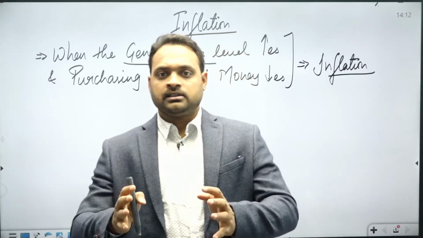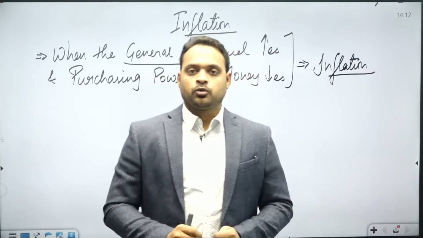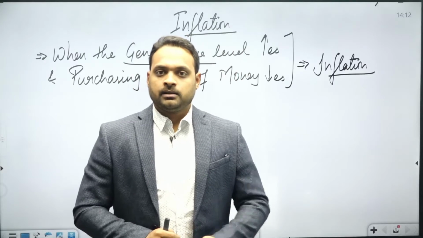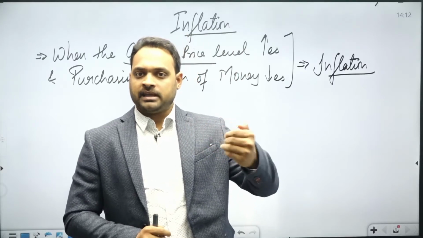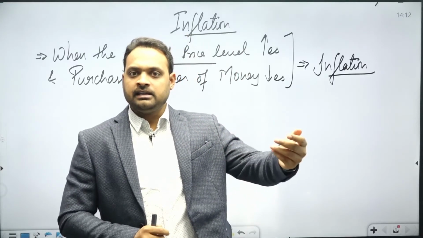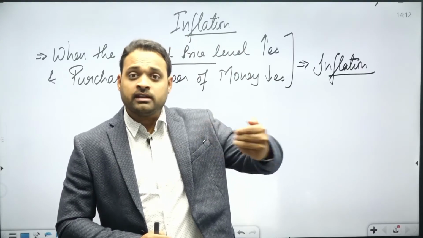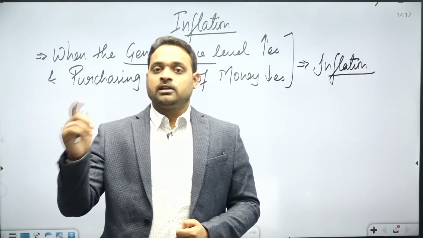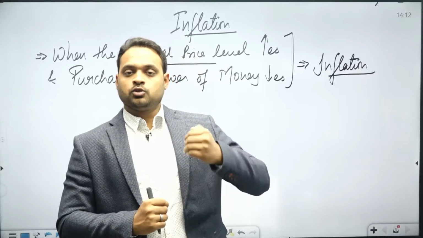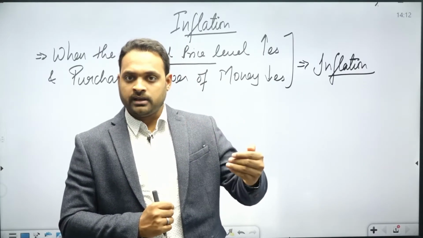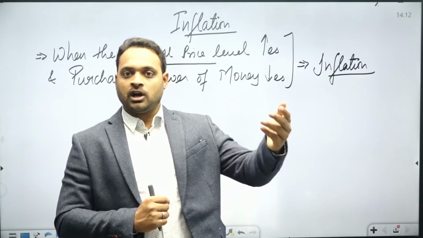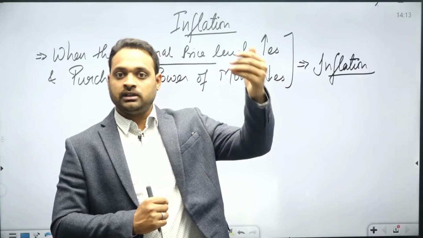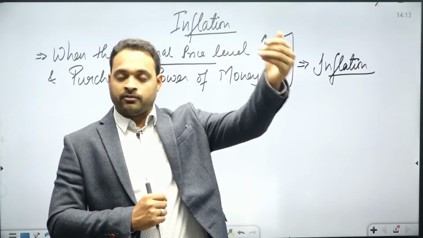Earlier the price of the commodity was rupees 1000, but when prices increase at a sustained rate in the economy, the price of that commodity would go from 1000 to 1200, 1500, 2000, 5000, 7000, 8000, 10,000, 15,000.